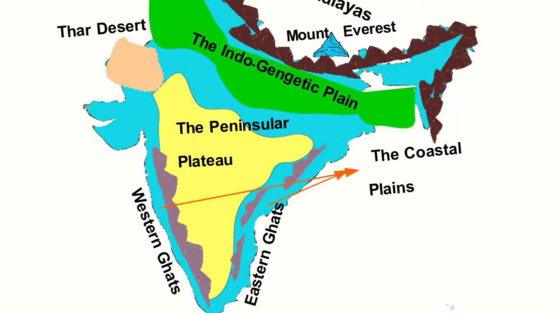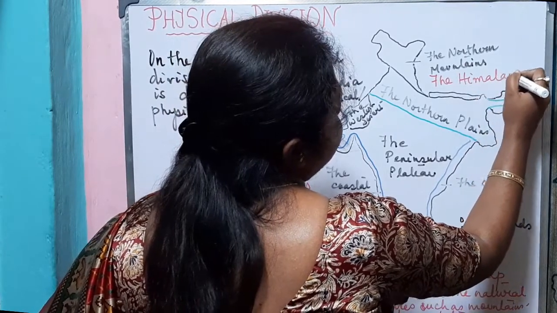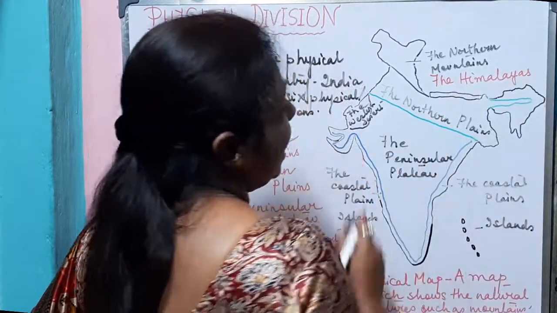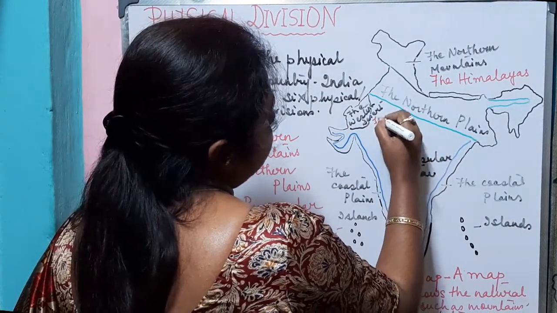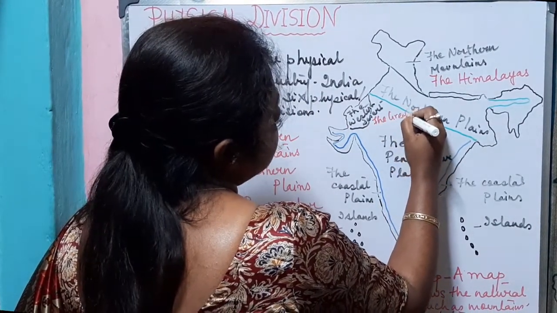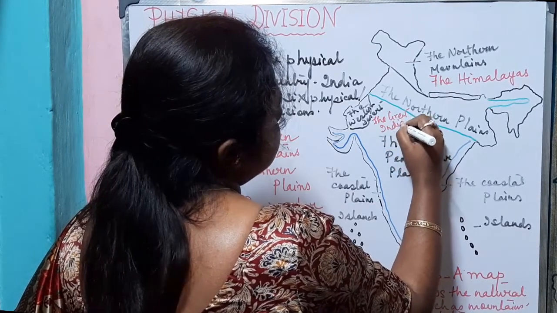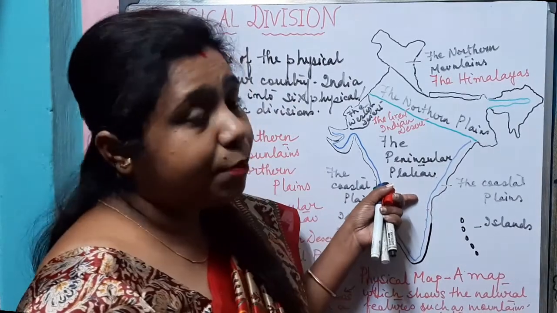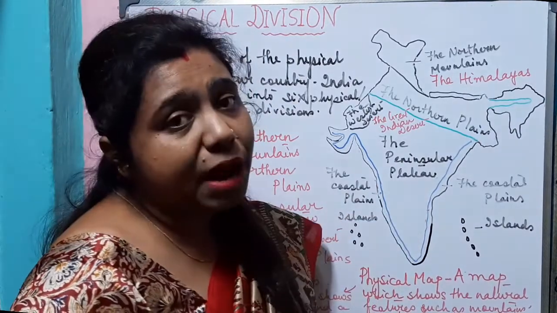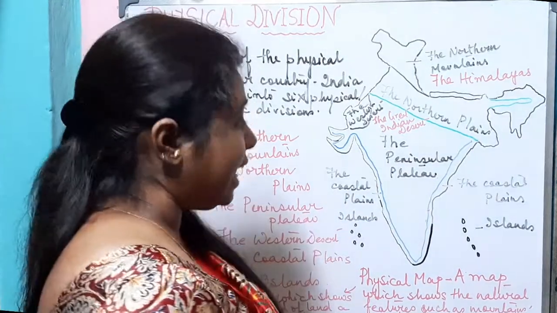So here are the northern mountains, that is the Himalayas. Here we have the northern plains. Here we have the western desert, or we can say the great Indian desert. Then we have the peninsular plateau, where we will read about the central highlands and the Deccan plateau.